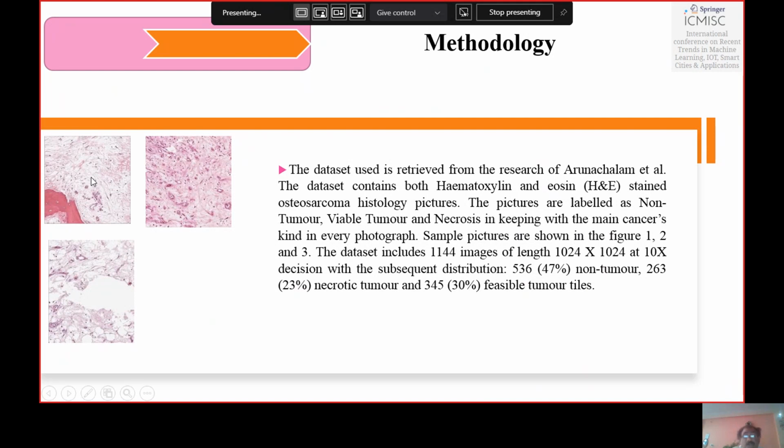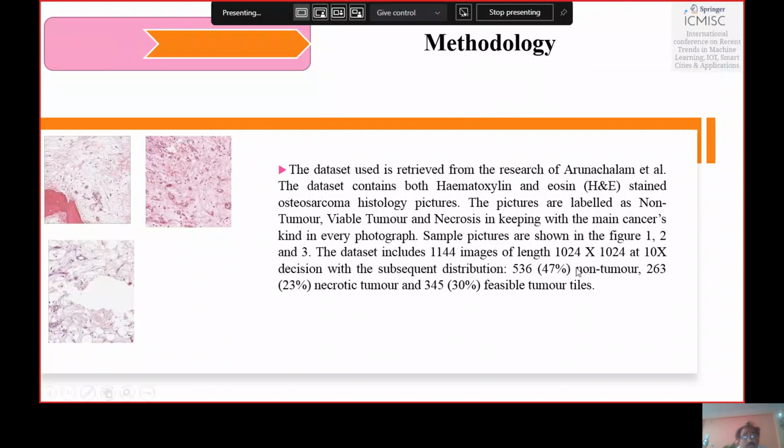The dataset includes 1,144 images of size 1024 by 1024 at 10x magnification with the subsequent distribution: 47% are non-tumor, 23% are viable tumors, and 30% are necrotic tumor.